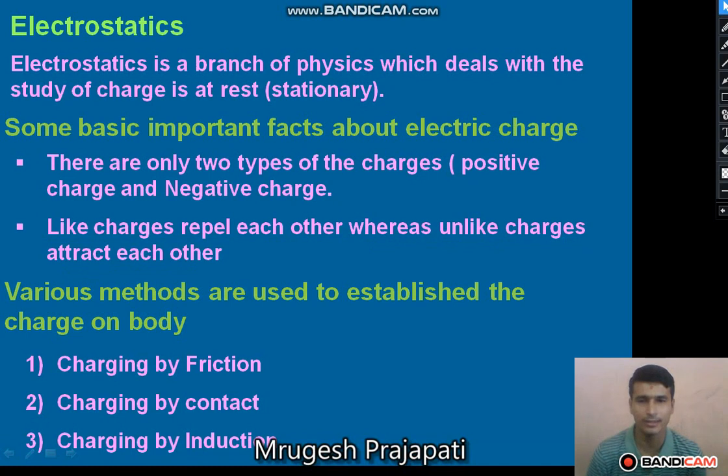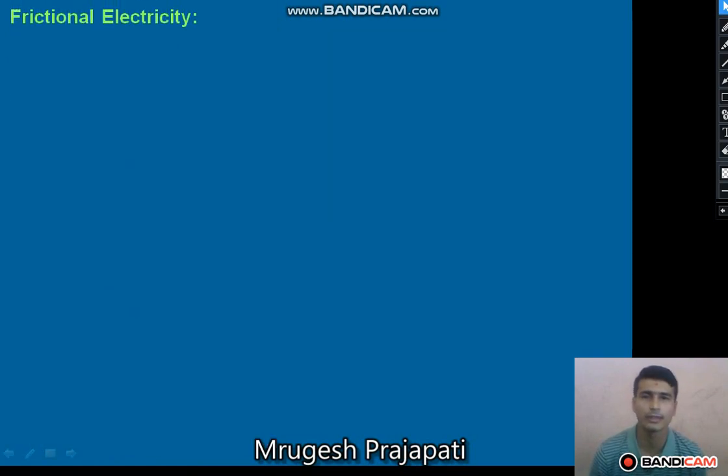Let's start with the first method used to establish charge on a body, that is charging by friction, and it is called frictional electricity. What do you mean by friction? You know what friction is. When we rub two bodies together, friction is produced.